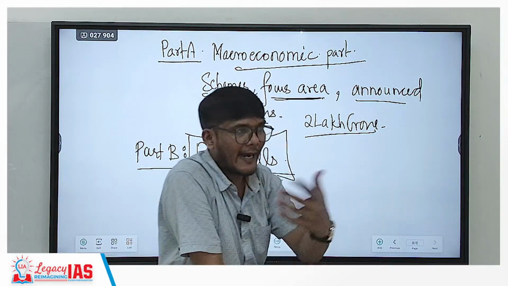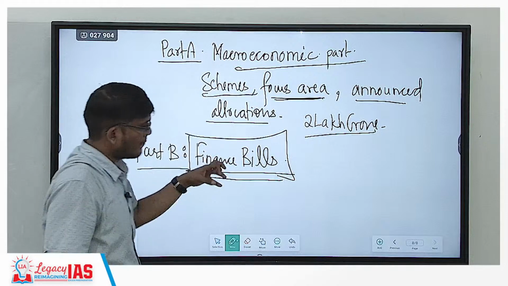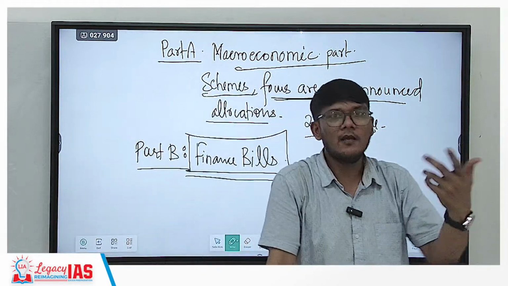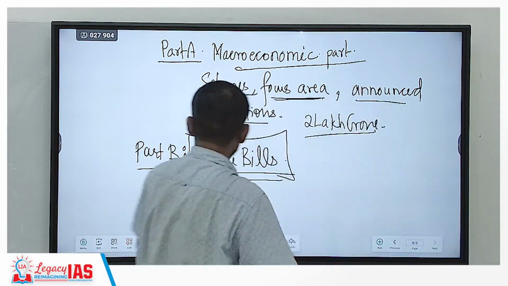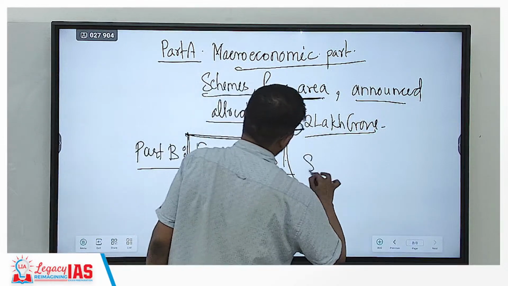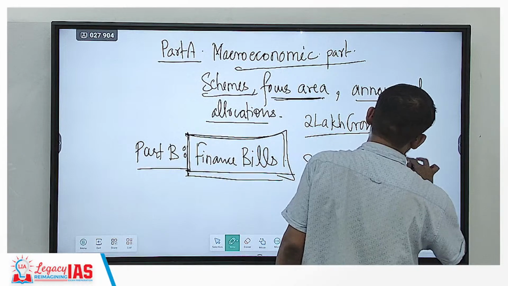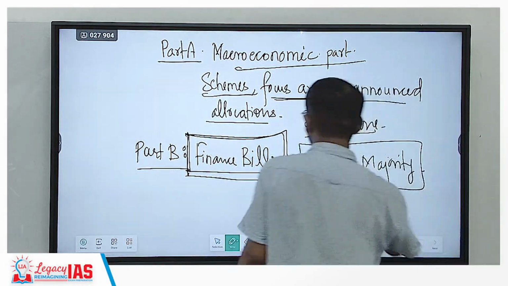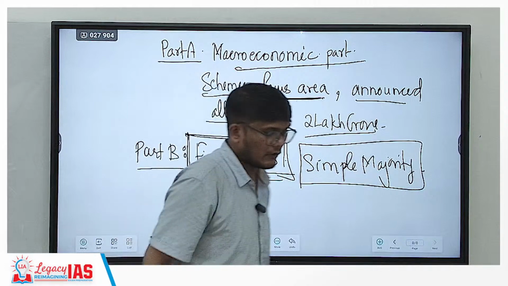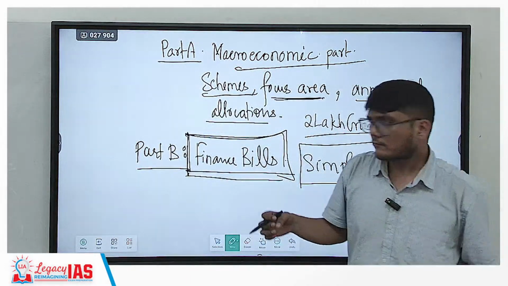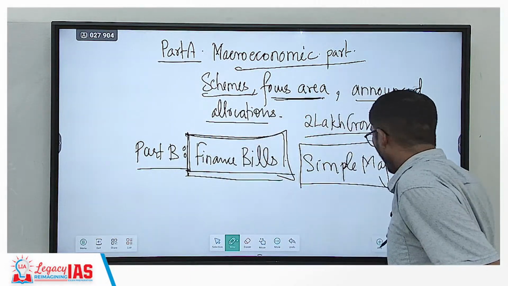So this does not fail as such, because only a simple majority is required and the government has this simple majority, right?